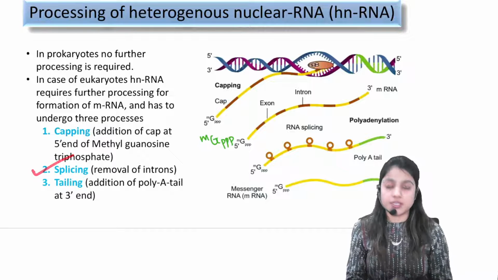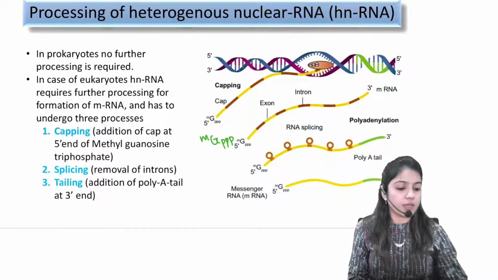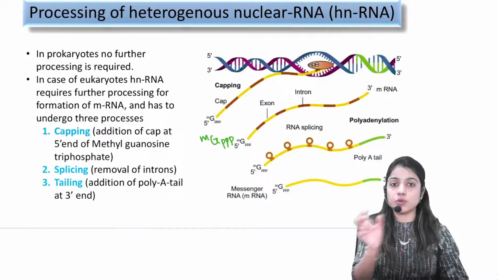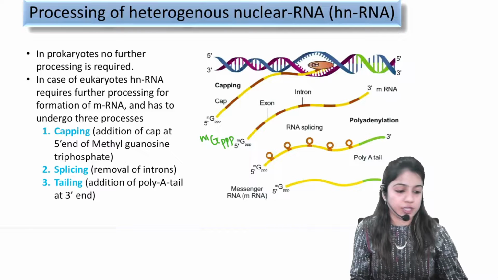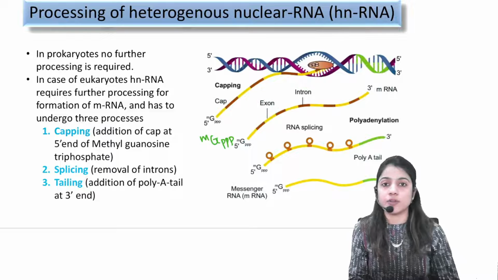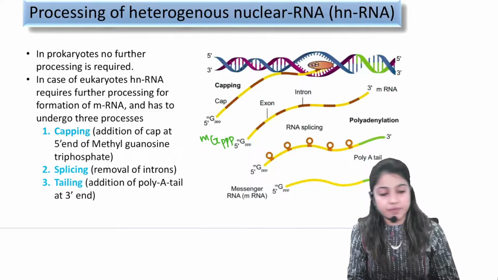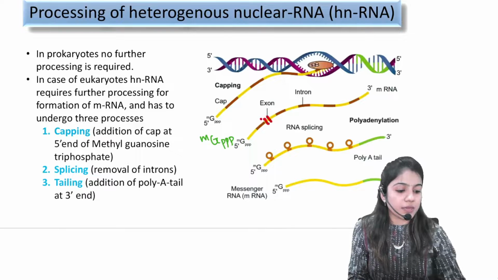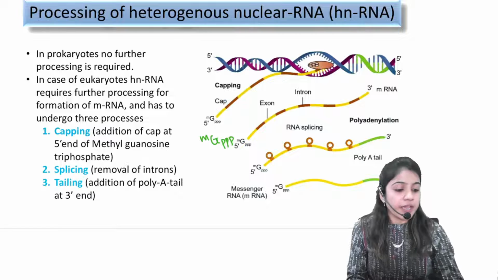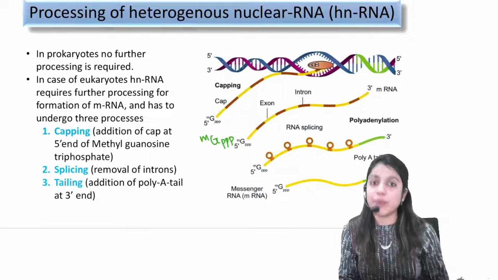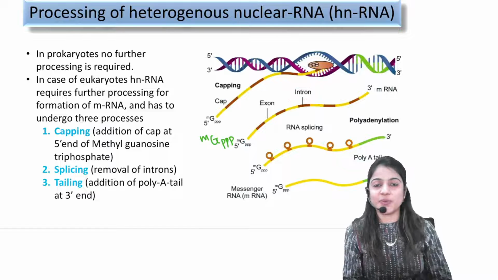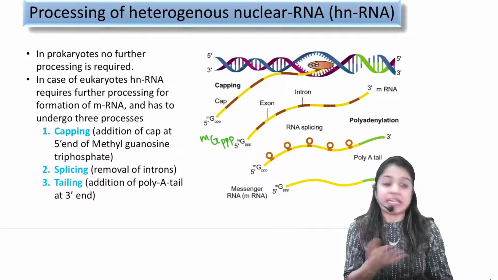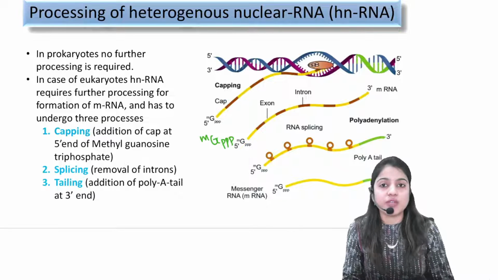Coming to the second process called splicing. As you all can see, I have shown here different regions showing two spots alternating with each other. One is exon, another one is intron. These are placed alternately with each other. What do these names mean? These are nothing but certain sequences, correct? Exons will be coding for the proteins, but introns do not code for proteins. Introns are the interrupting sequences. Interrupting whom? Interrupting exons, because they are not coding for proteins.